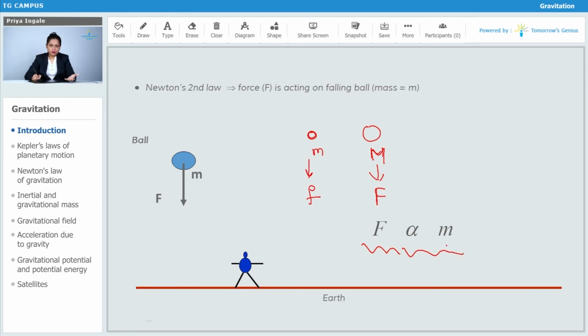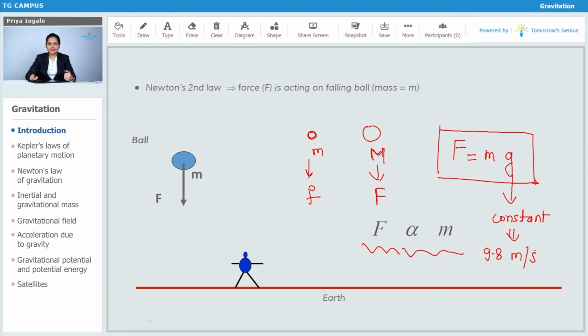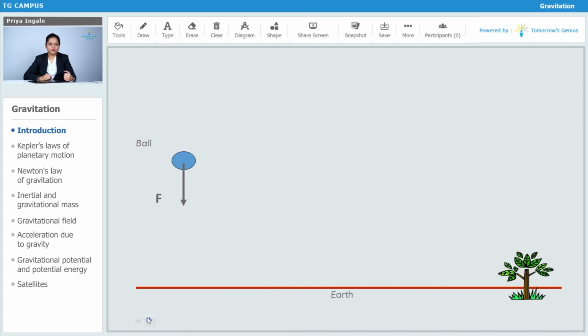So if force is directly proportional to mass, and here we are talking about the force which is exerted by the earth on an object, then in that case what will be the constant of proportionality? So we must say that the constant of proportionality is acceleration due to gravity, as we have seen that it is constant for all masses, of which the value is 9.8 meter per second square. So yes, here we have concluded that all masses have the same acceleration. So more mass means more force needed.